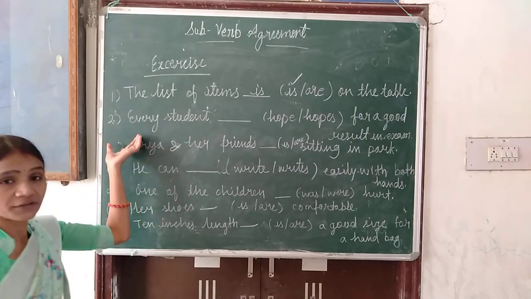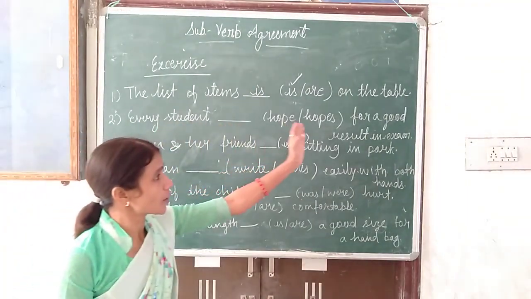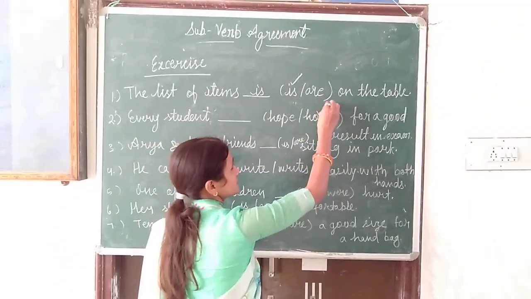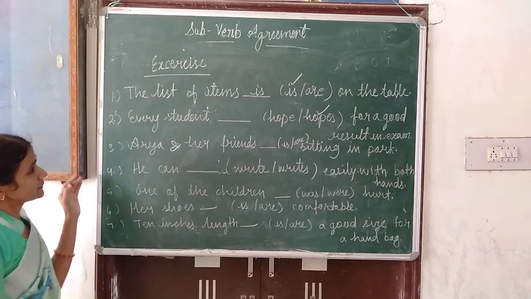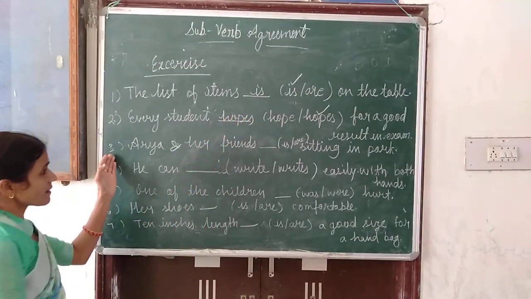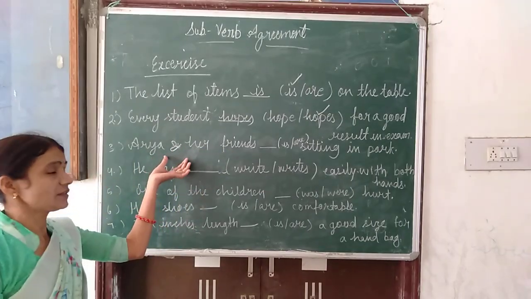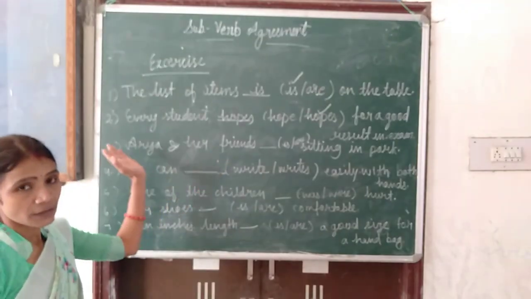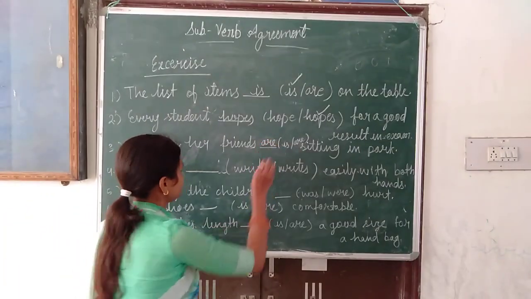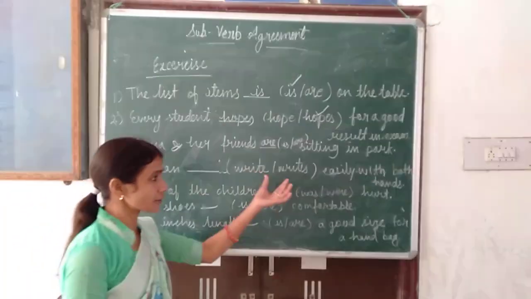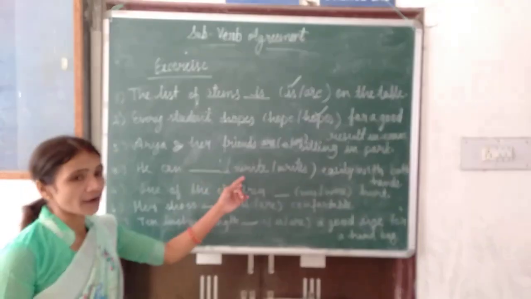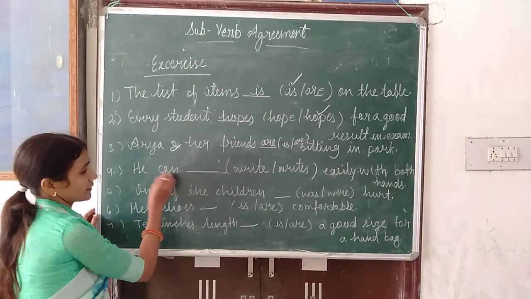Every student, every is a distributive pronoun. Hope or hopes for a good result in exam. So correct answer is hopes. Next is Arya and her friends, connected with and, so they are in a plural number, so we will use are. Next is he can write or writes easily with both hands. So he can write, not writes, because there is a can given.